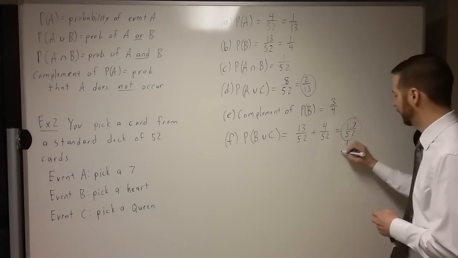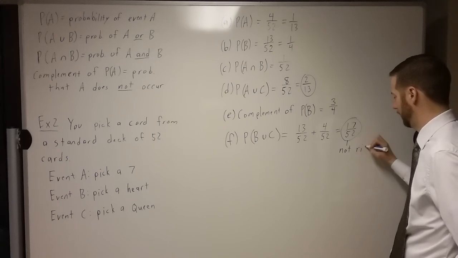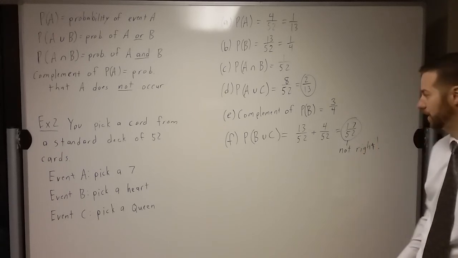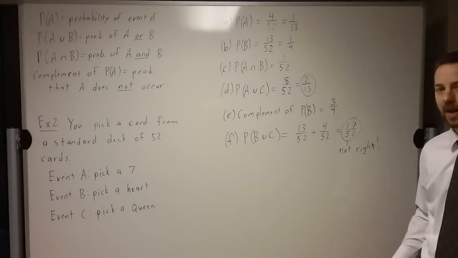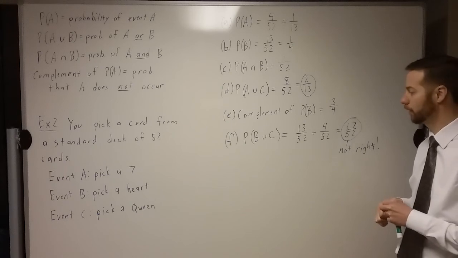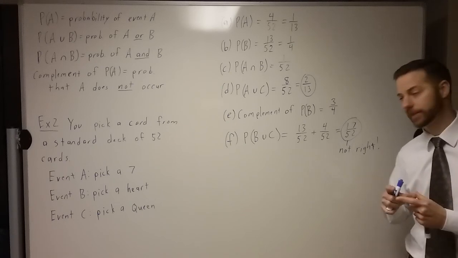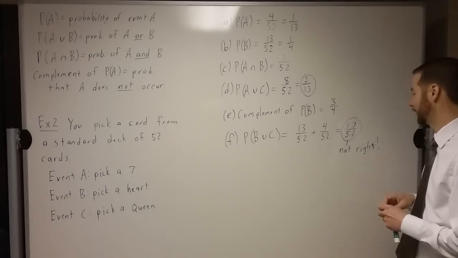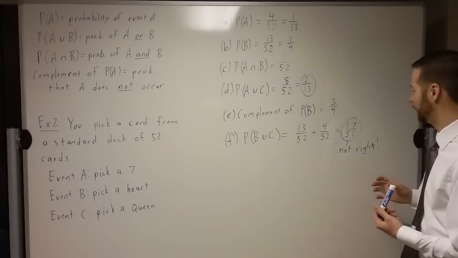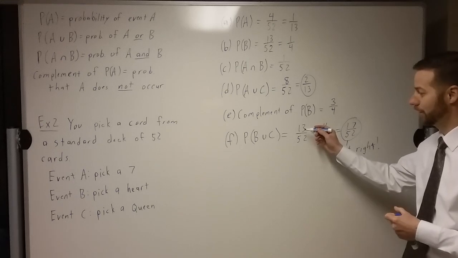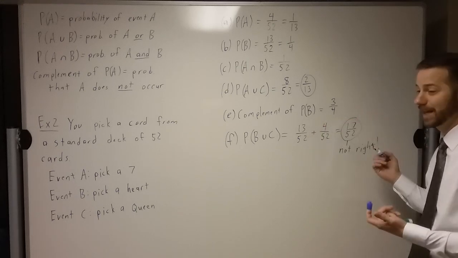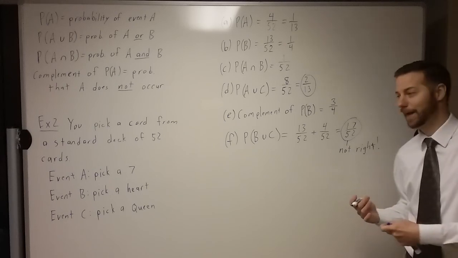However, that sure seems like that should be the case. That's not right. And I'm not going to tell you why yet. Tomorrow, that's going to be the big thing we talk about. We're going to call it disjoint or overlapping events. And so since that's the big thing we're going to talk about, we'll see if you guys can just think about that and figure out why, even though there's 13 hearts and 4 queens, that 17 out of 52 is not the right answer for that.